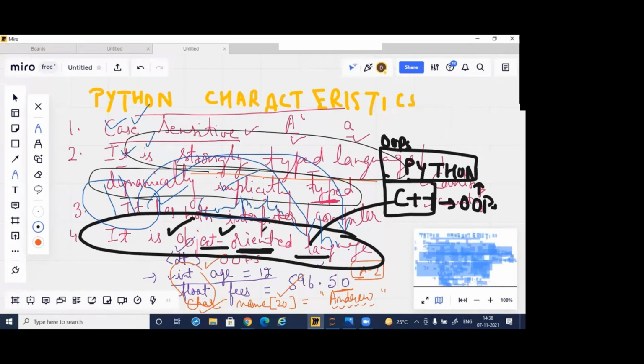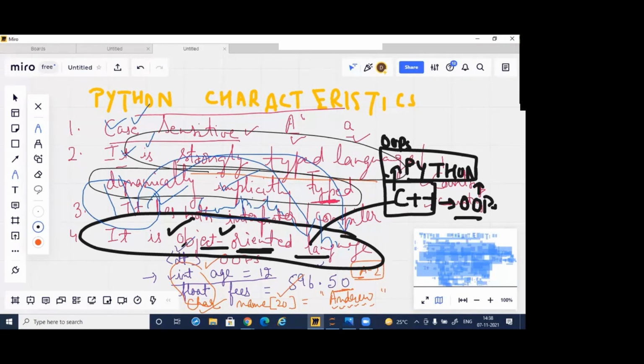This will be cleared when we work on OOPS: how to create the class, how to make the functions there, how to write member variables there. But you should know that Python is an object-oriented language because Python is built on C++, and as the base, C++ is also an OOPS language, so Python inherits all the properties of C and C++.